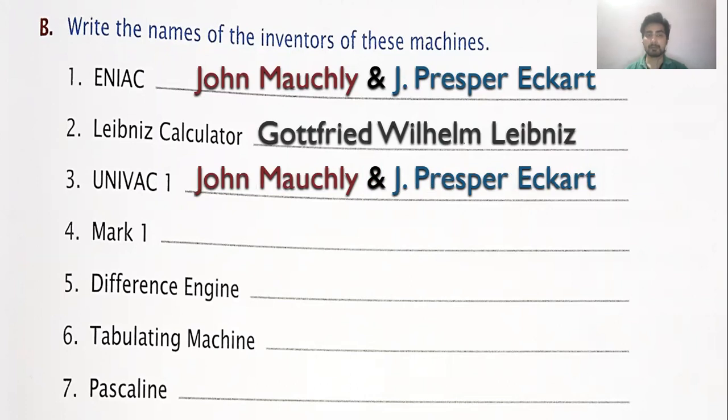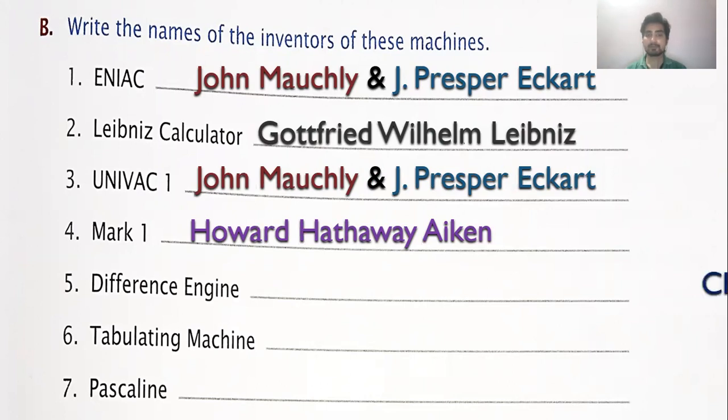Fourth, Mark 1. Mark 1 was created by Howard Aiken. Fifth, the difference engine. The difference engine was created by Charles Babbage in the year 1822, and the analytical engine was also created by Charles Babbage only, in the year 1833.